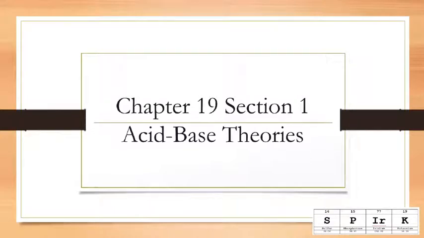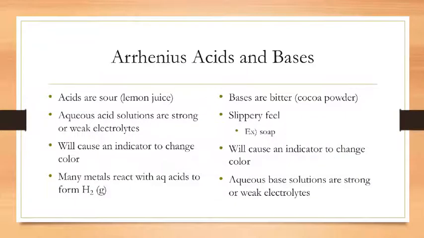This is Mr. Spurk, and this is your first section of Chapter 19, Acid-Base Theories. So the first guy we're going to talk about is Arrhenius, and so we're going to talk about Arrhenius acids and bases. So acids are typically sour. Think about lemon juice. Their aqueous acid solutions are strong or weak electrolytes. They will cause an indicator to change color, and many metals react with aqueous acids to form hydrogen gas.